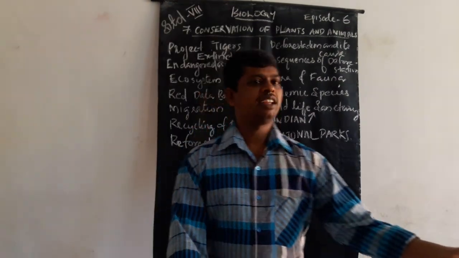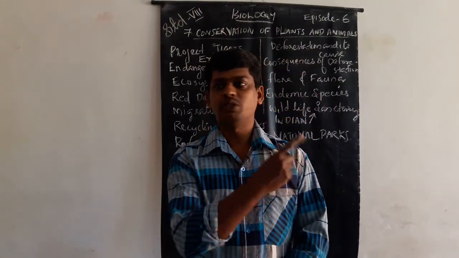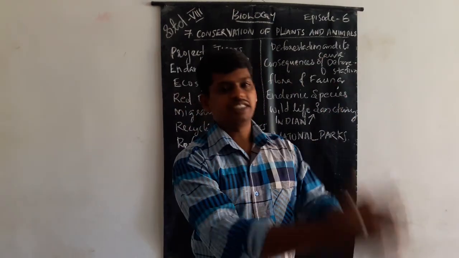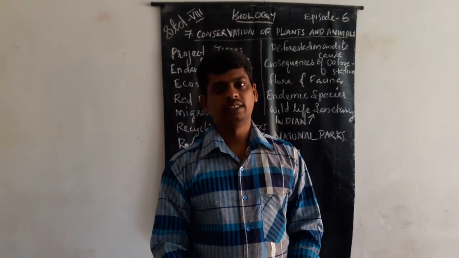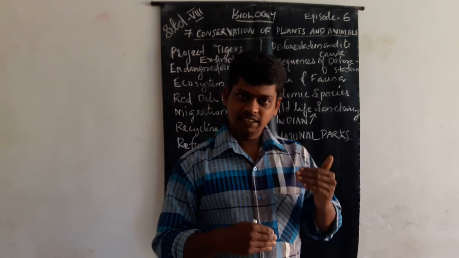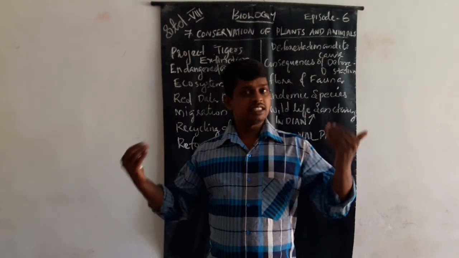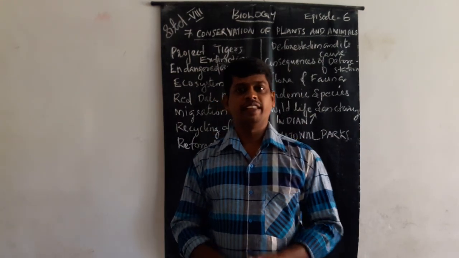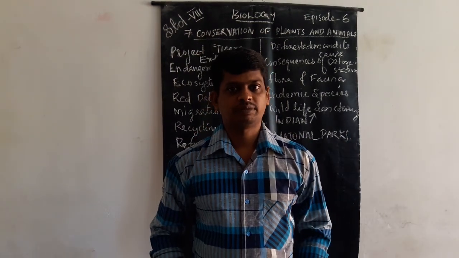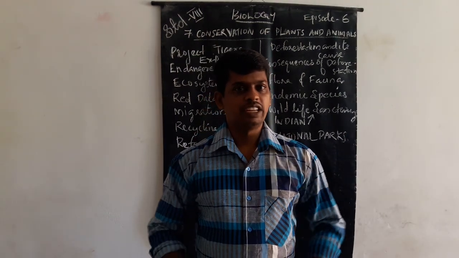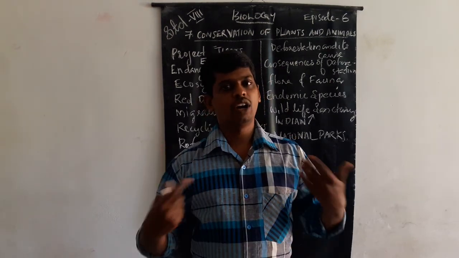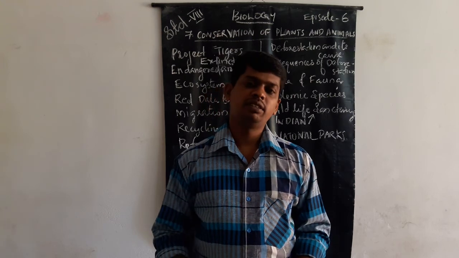They will not be taken from that site and will not be transported elsewhere. They are protected in that area. That is a national park. In this national park there is no construction, no agriculture, no hunting, etc.